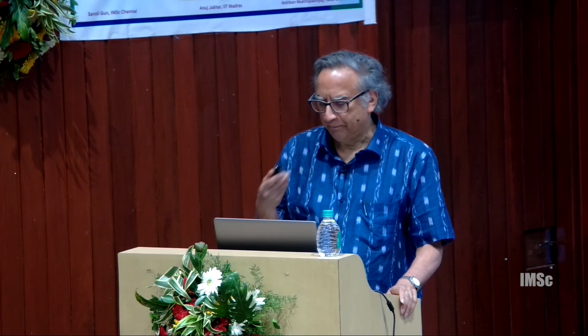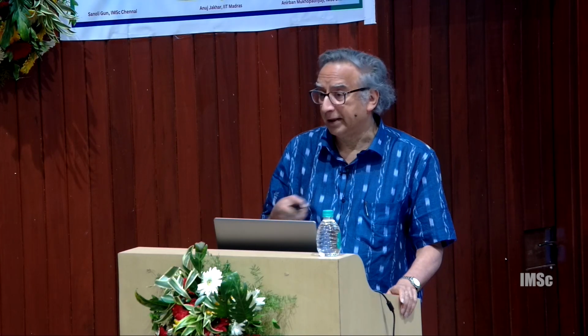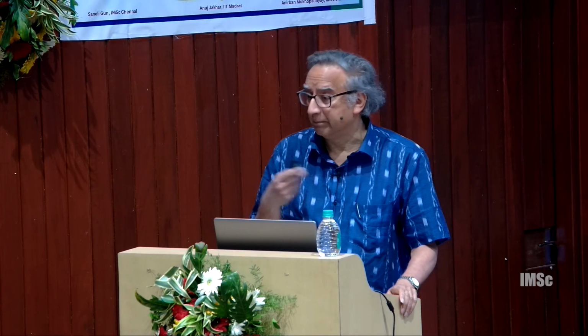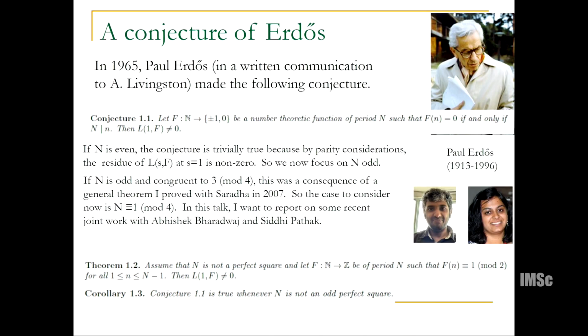So one of these counterintuitive things, somehow the generalization of the problem is easier to solve than the original, simply because we have an induction argument, and this odd business makes the induction argument go through smoothly. So in other words, conjecture 1.1 at the top is true whenever n is not an odd perfect square. This means that the case that capital N is a perfect square is still open. So there's still some more mystery surrounding this problem that we have not penetrated yet.